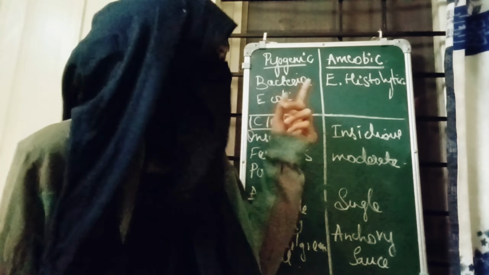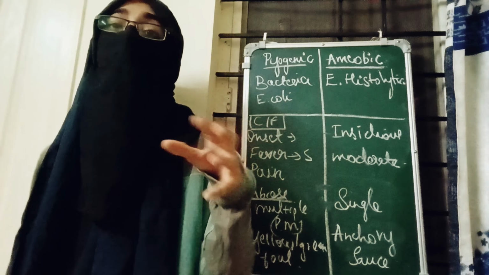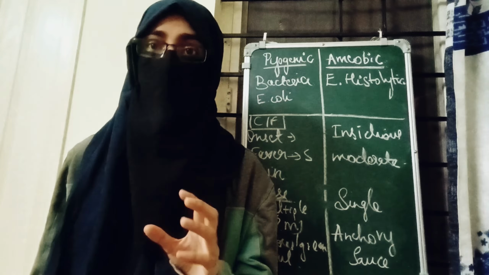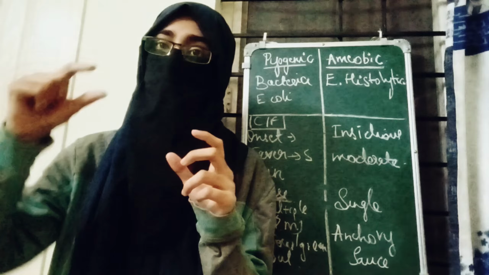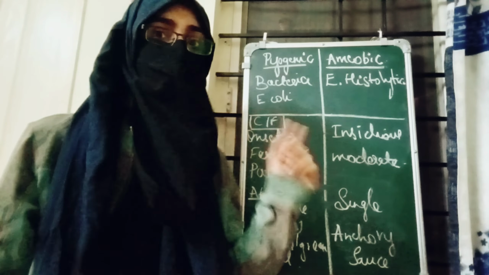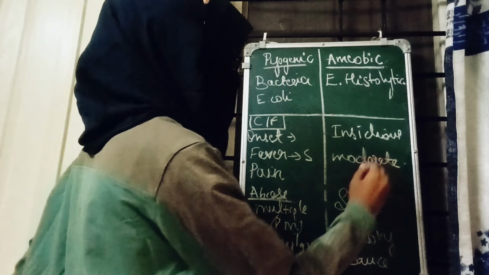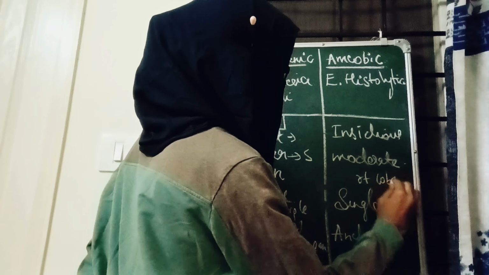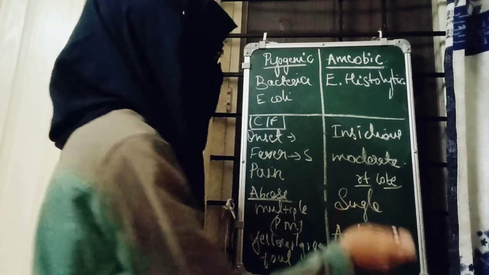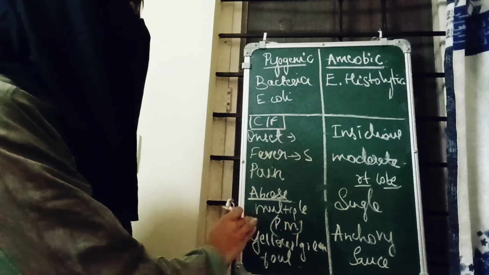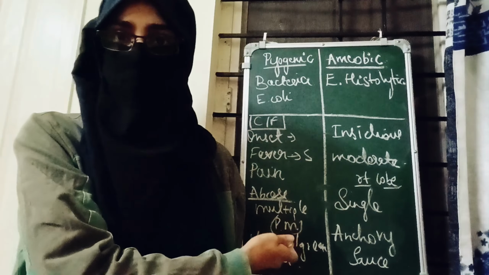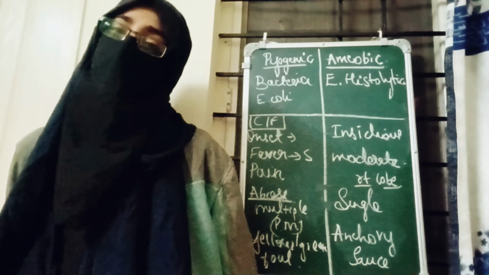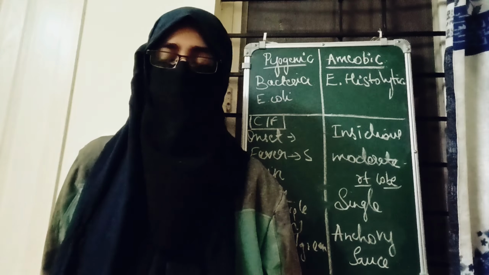And one more thing, in the amoebic liver abscess, the right lobe is mostly affected. Why? The right portal vein carries most of the blood there. So the right lobe is mostly affected here. Okay, in pyogenic also mostly the right lobe, but the left lobe can also be affected. Okay, this is about the clinical features.